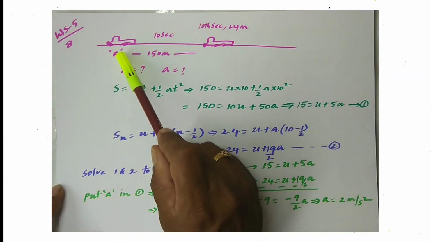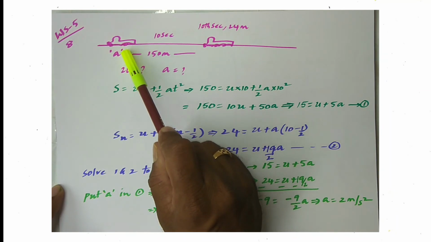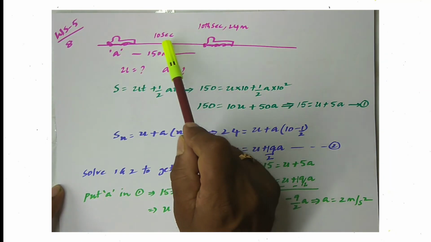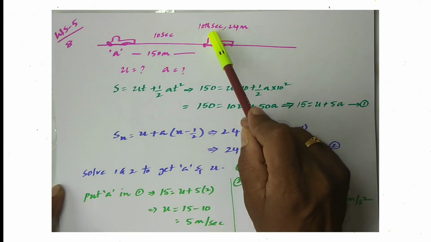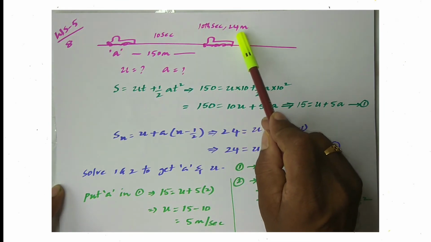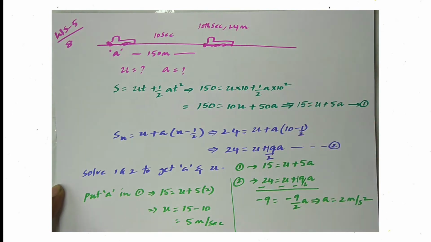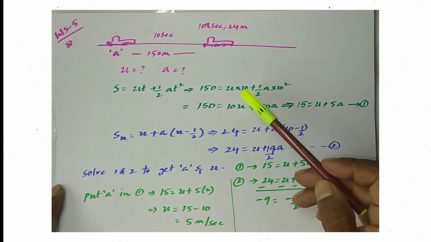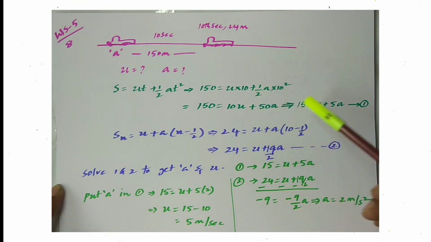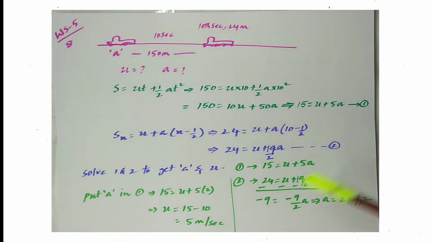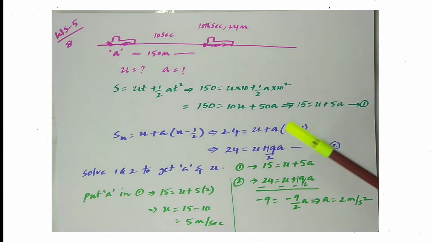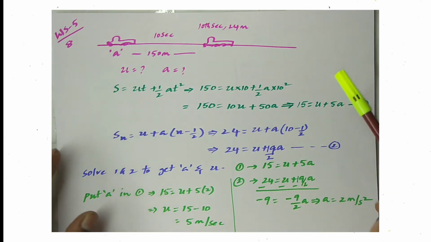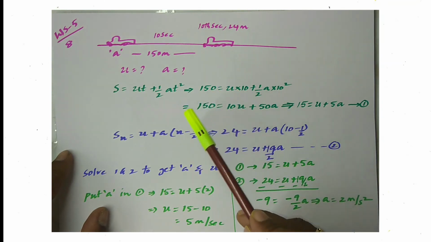A body moves with uniform acceleration and travels 150 meters in the first 10 seconds. And in the 10th second only, it travels 24 meters. Then, what is its initial velocity and what is its acceleration? That is the given problem. From the given data, we can find two equations, and by solving those two equations, we can get acceleration and velocity. So, how to find the first equation?